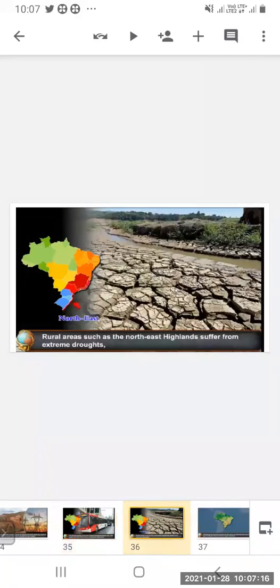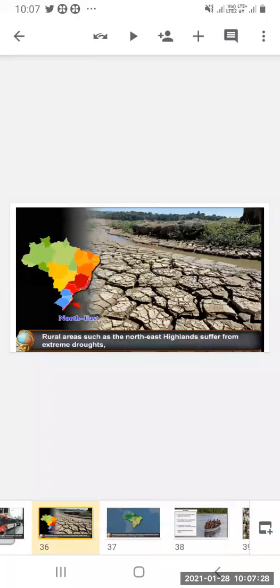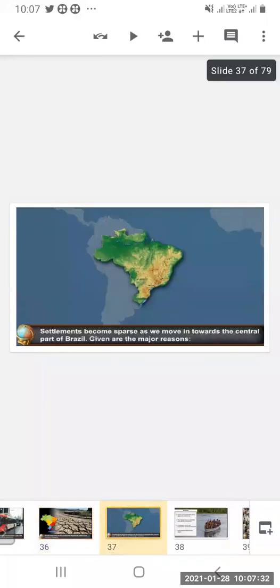Now, rural areas such as the northeast highlands suffer from extreme drought. The rainfall is very little or none, and because of that, droughts occur. Settlement becomes sparse as we move in towards the central part of Brazil, meaning less populated.